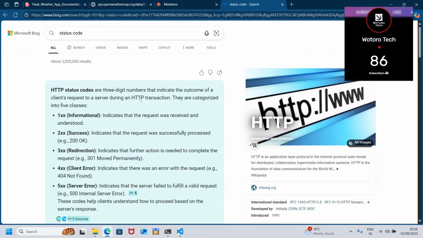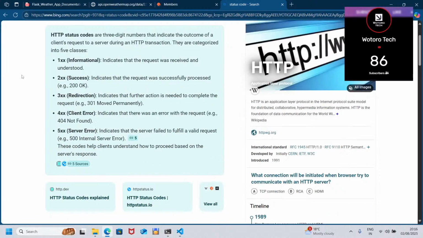They are categorized into 5 classes. The ones that start with 1 are informational, indicating that the request was received and understood. The 2 indicates success, that the request was successfully processed, 200, okay. Then 300 is redirection, 400 is client error.